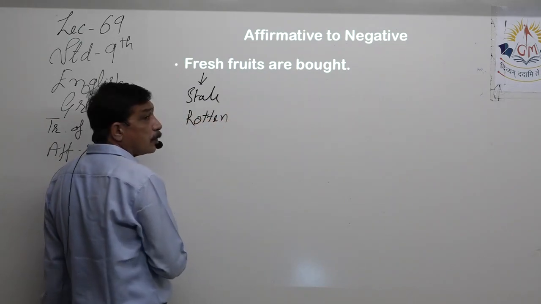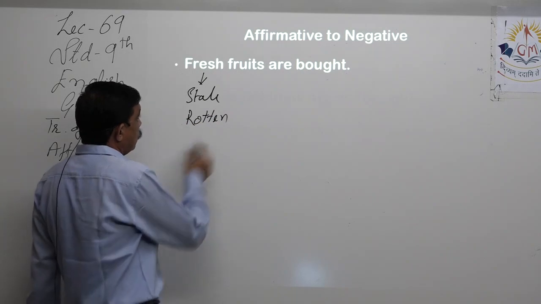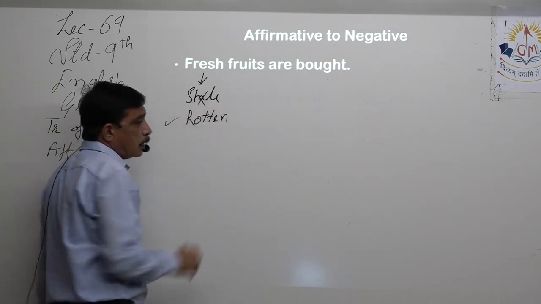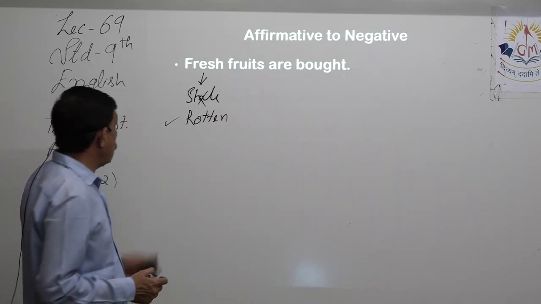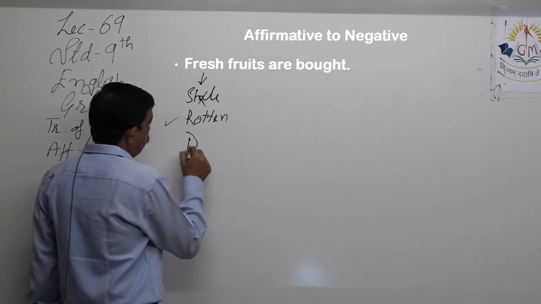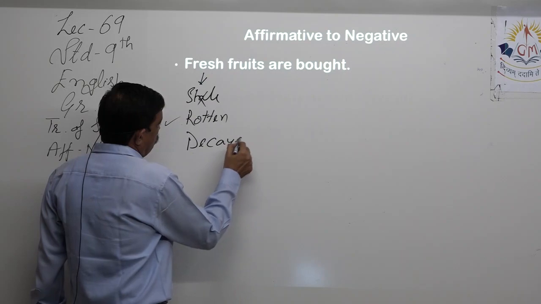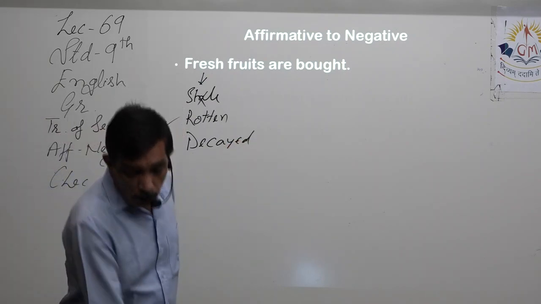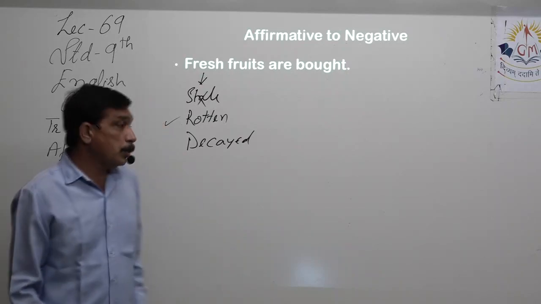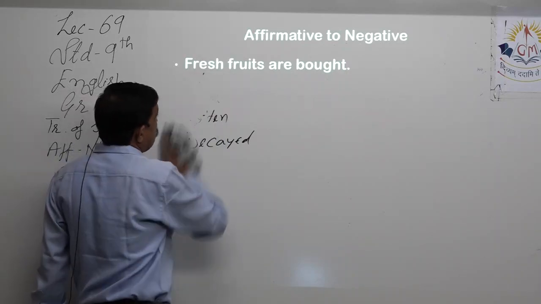Which one is correct? Rotten is correct, stale is not correct. Yes? Or another word for fresh is decayed, right? So you see, when you are using antonym, you should be using the correct antonym.